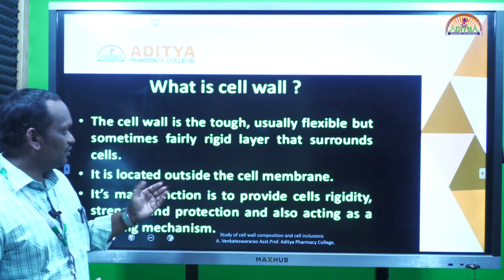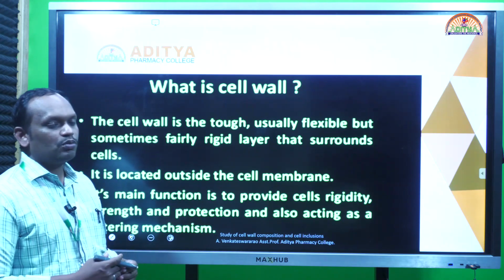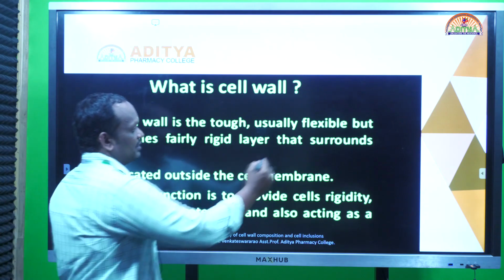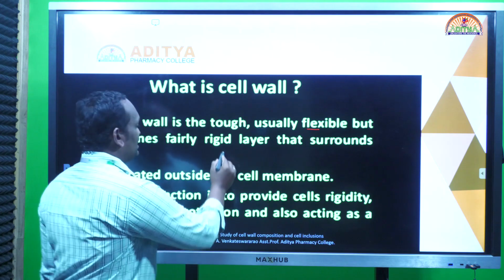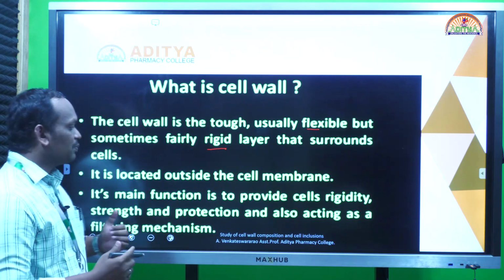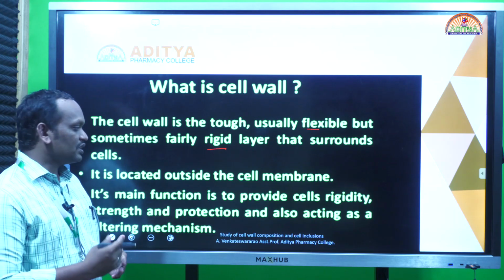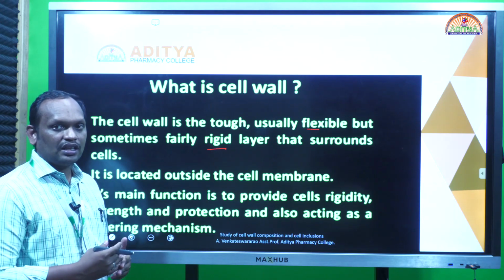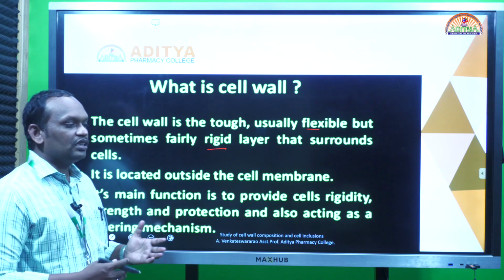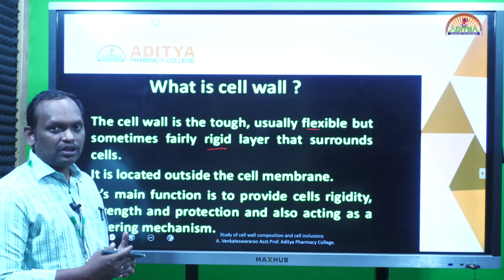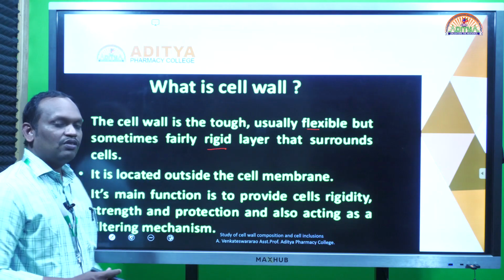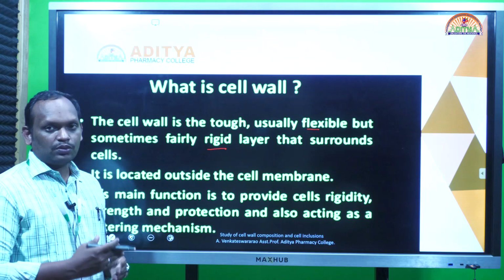So what is the cell wall? The cell wall is the outermost layer of the plant cells. It gives flexibility and mainly rigidity to the cell, and it protects the innermost organs including the cell membrane and various cell organelles. It also allows selective transport of important chemical constituents from one cell to another. Mainly, the cell wall's functions are protection and transportation.